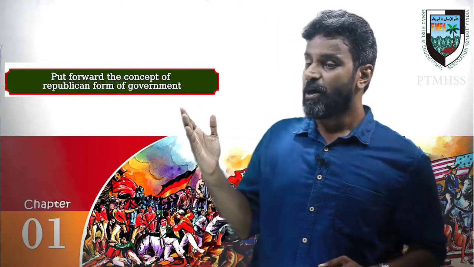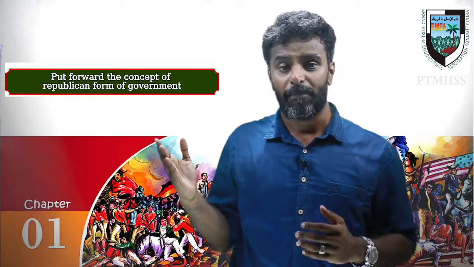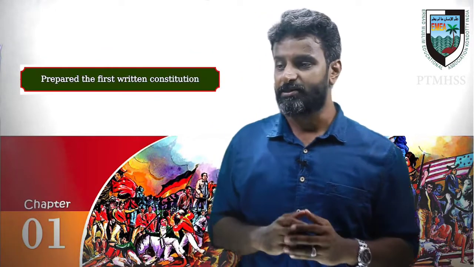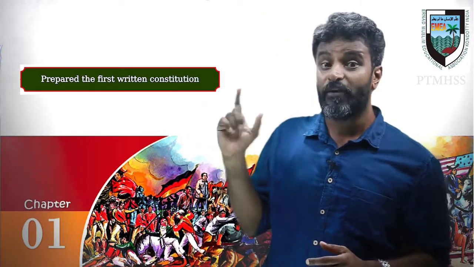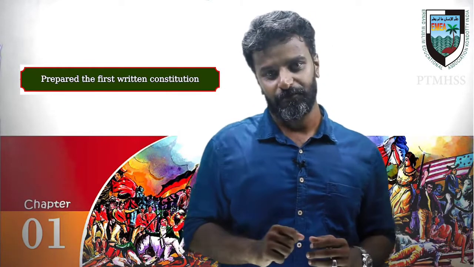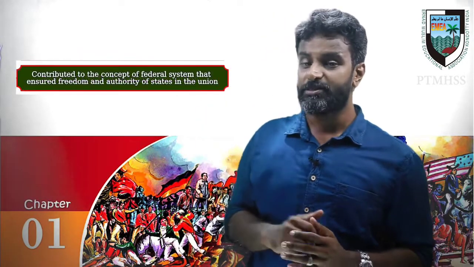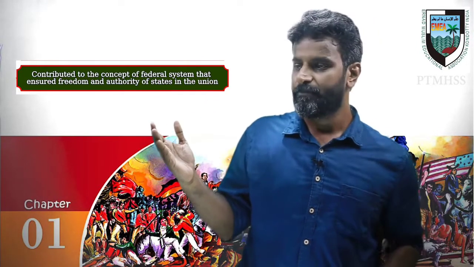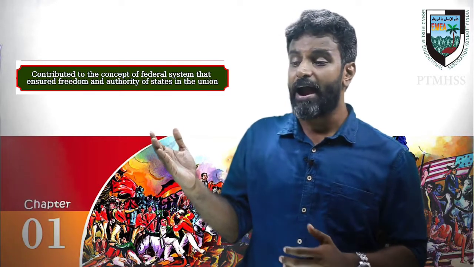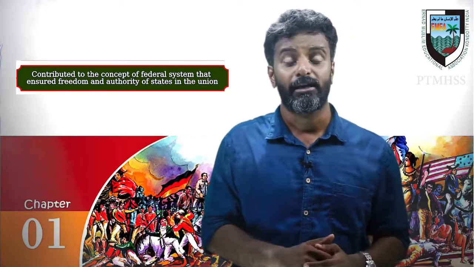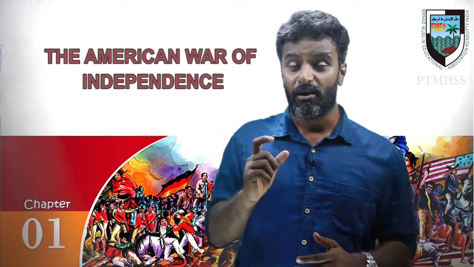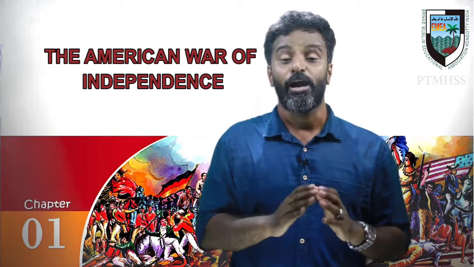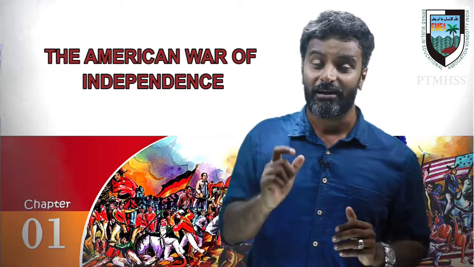The third put forward the concept of a republican form of government. And the fourth is that it prepared the first written constitution. And the next one is that it contributed to the concept of a federal system that assured the freedom and authority of states in the union. These are the points showing how the American Revolution influenced the later struggles in the world.